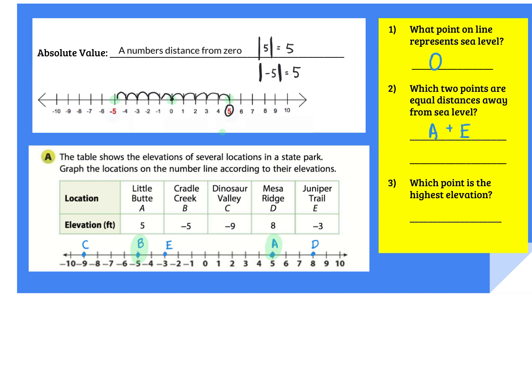Let's take a look at number 3. Which point is the highest elevation? 8. Yeah, point D is 8 spaces up there. Think about climbing up that mountain, so point D would have the highest elevation.